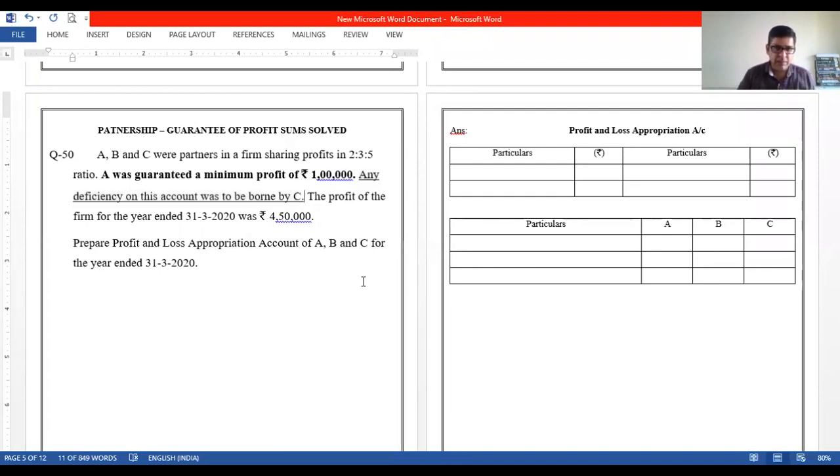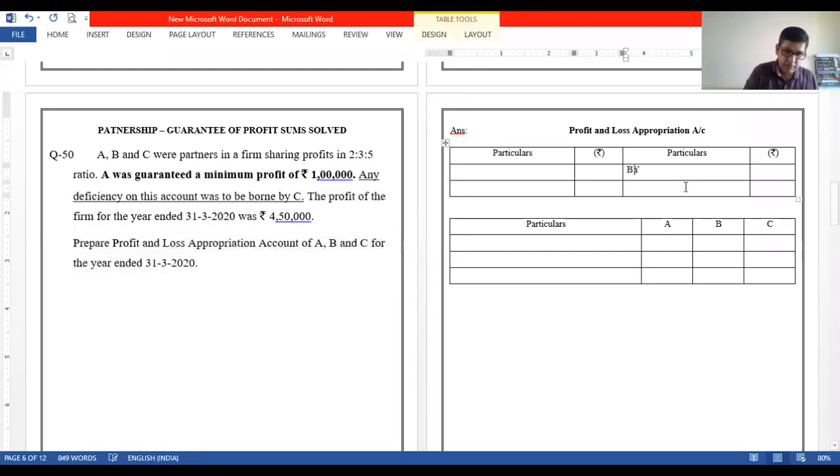Okay. Next, the profit of the firm for the year ended 31st March 2020 was rupees 4,50,000. Okay. We have been asked to prepare P&L appropriation account for ABC. ठीक है. ये ध्यान देना कि exactly question में करना क्या है. It is a preparation of P&L appropriation account. Okay. Well, let me write over here by net profit. ठीक है. Because this is a sum of guarantee of profit, so I'll have to show the distribution of the profit among the partners.